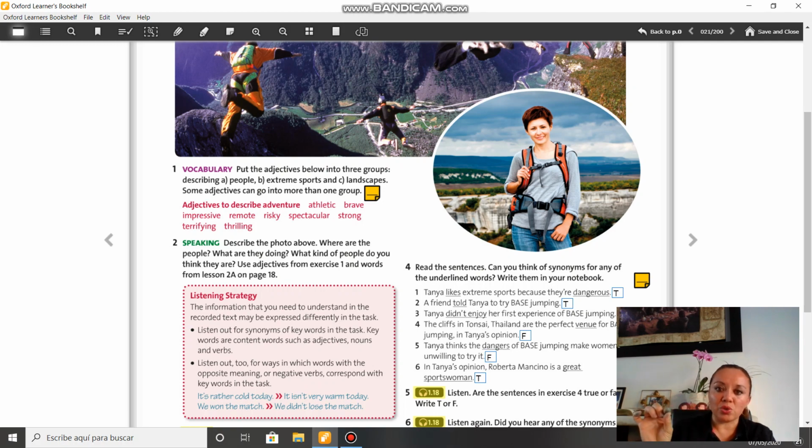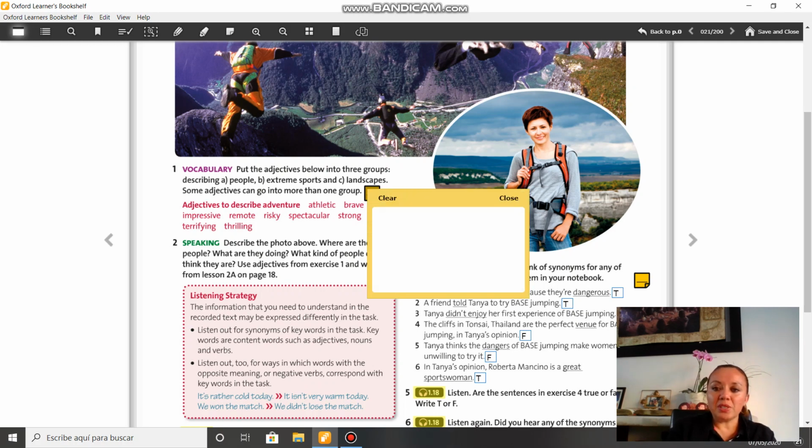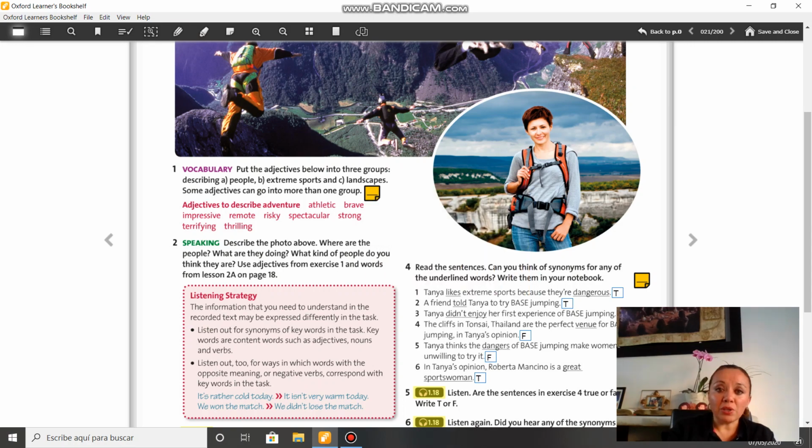In the first column, you're going to write people, second extreme sports, and third landscapes. And you're going to write these adjectives into the 3 different columns. You can repeat some of them, okay? So please use a piece of paper or a post-it to do this activity. Take a few minutes to answer it, and then we are going to check it, okay?